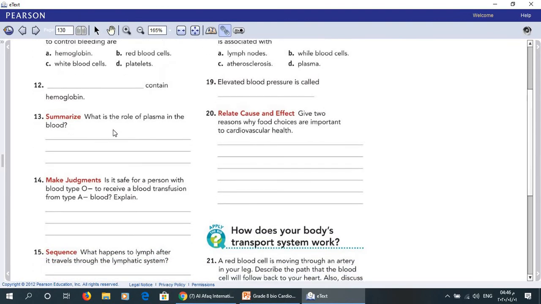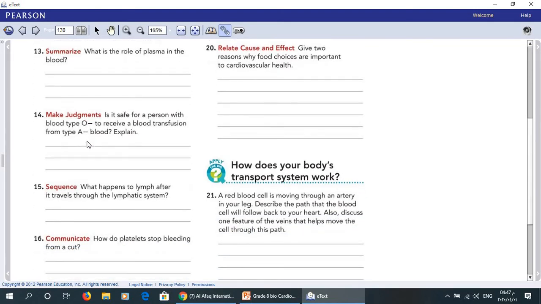Number 13. What is the role of plasma in the blood? Here you have to describe the function of plasma. It carries nutrients, chemical messengers or hormones, and wastes. I repeat, it carries nutrients, chemical messengers, and wastes.